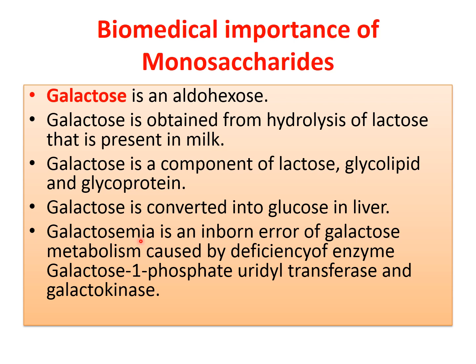There is a disorder which is known as galactosemia, where there is an inborn error of galactose metabolism. So galactose metabolism does not take place in the absence of the enzymes galactose 1-phosphate uridyl transferase and galactokinase, and the condition is known as what? Galactosemia, where there is a deficiency of the enzymes galactose 1-phosphate uridyl transferase and galactokinase.